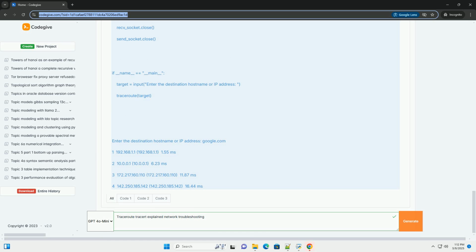Verifying network paths: you can use Traceroute to confirm that packets are taking the expected path through the network. For example, if you're using a VPN, you can use Traceroute to verify that your traffic is being routed through the VPN server. Diagnosing DNS issues: if you can traceroute to an IP address but not to a host name, it could indicate a DNS resolution problem. Check your DNS server settings.